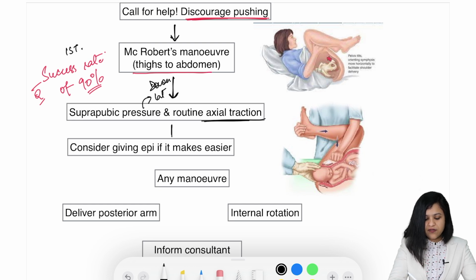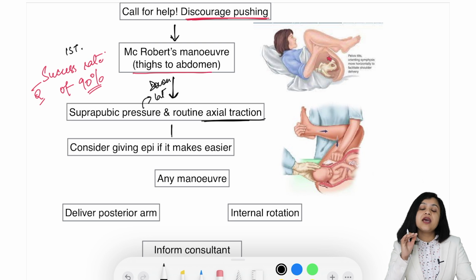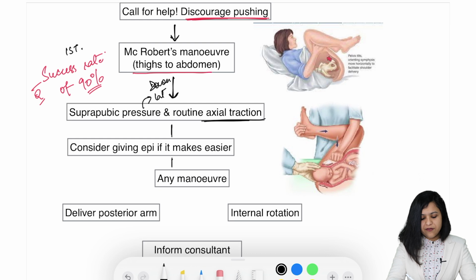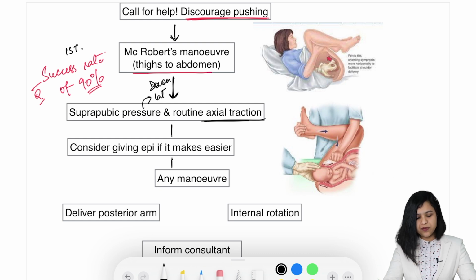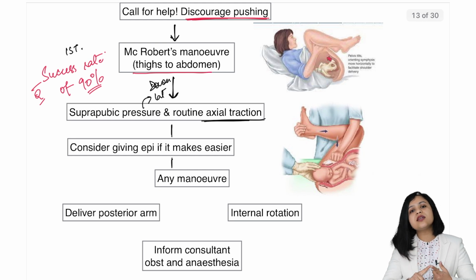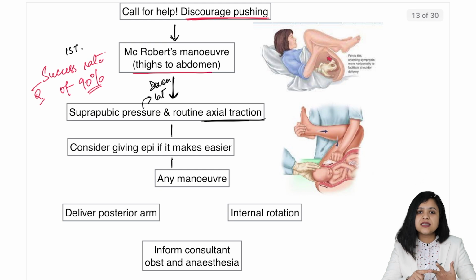Then if you have not given an episiotomy yet, give an episiotomy. Episiotomy will not help with the management of shoulder dystocia, but it will make it easier for you to do the maneuvers, because the next step can be internal maneuvers, where you will have to put your hand inside the vagina. When you do any maneuver after suprapubic pressure, you are trying to deliver the posterior arm. You also try to do the internal rotation. So now is the time to call the senior most person. You call the consultant obstetrician, you call the consultant anesthetist, because the internal maneuvers are associated with a lot of pain and contraction, and this may require anesthesia.